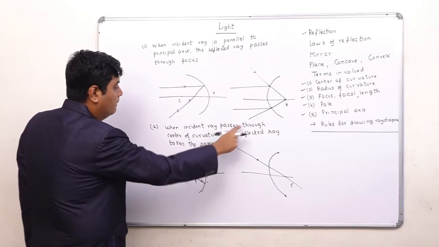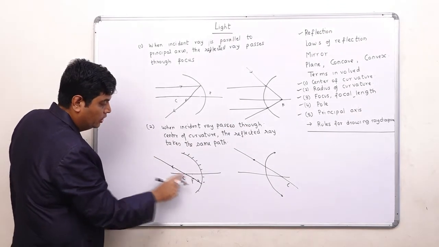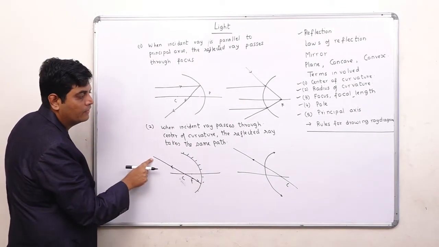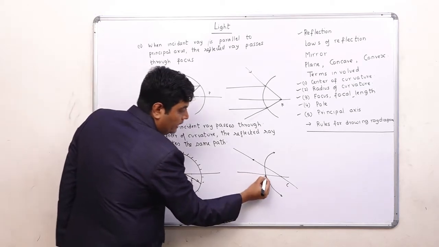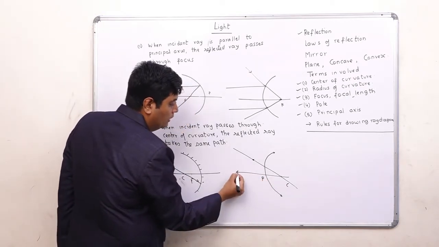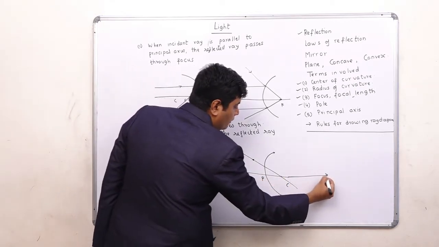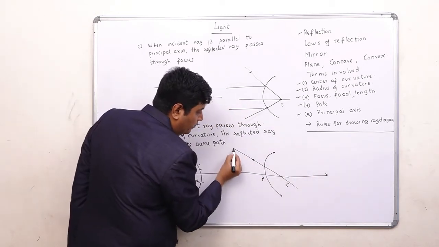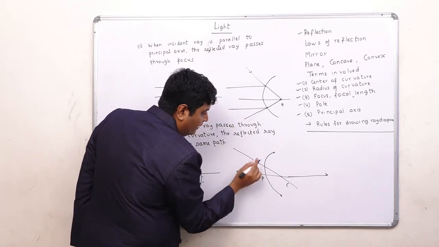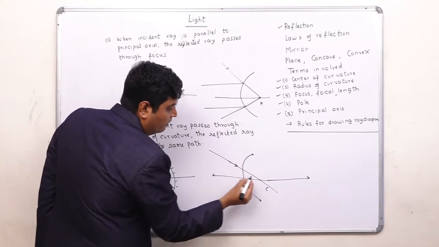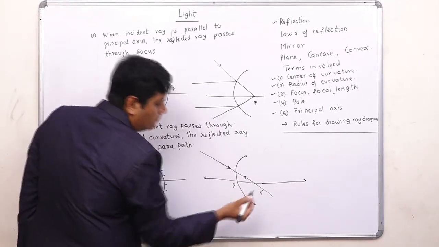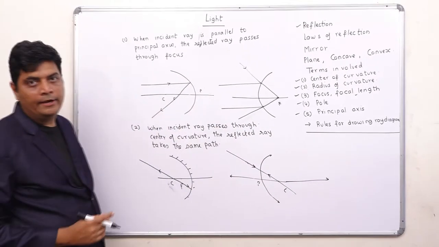When the incident ray passes through the center of curvature, the reflected ray will cover the same path. Same thing over here in case of a convex mirror. This is the pole, this is your principal axis. When the incident ray is passing through the center of curvature, the reflected ray will cover the same path. So this is the second rule.